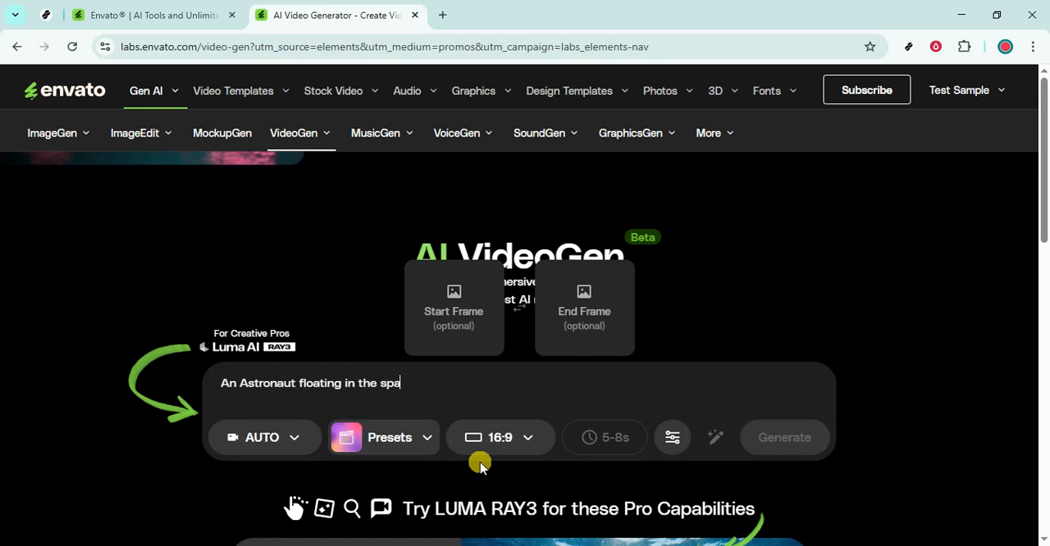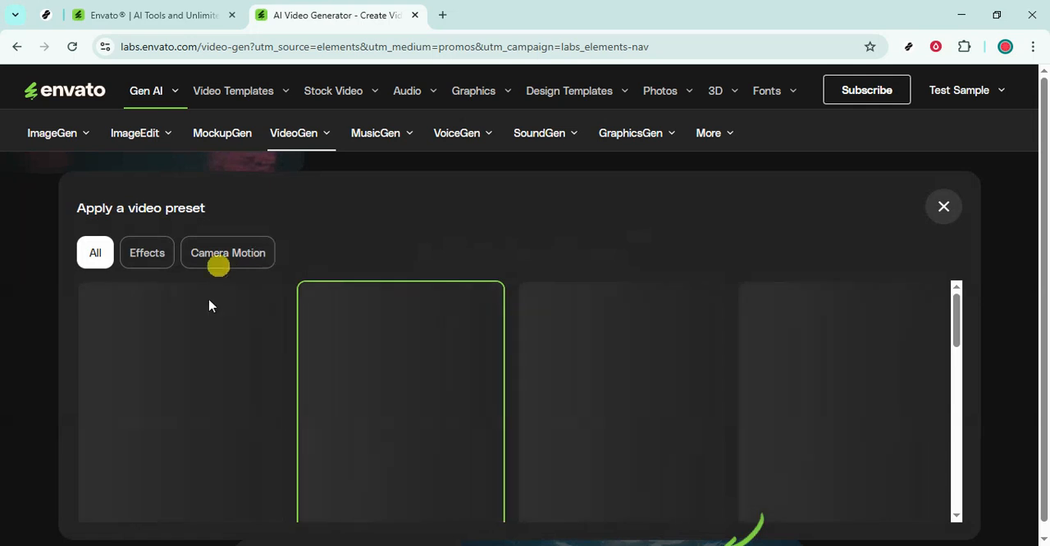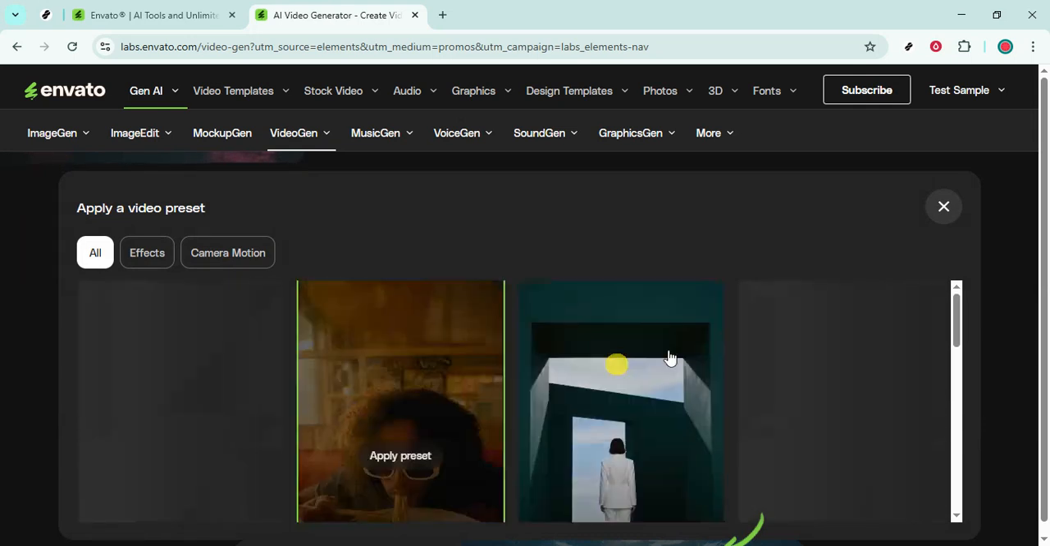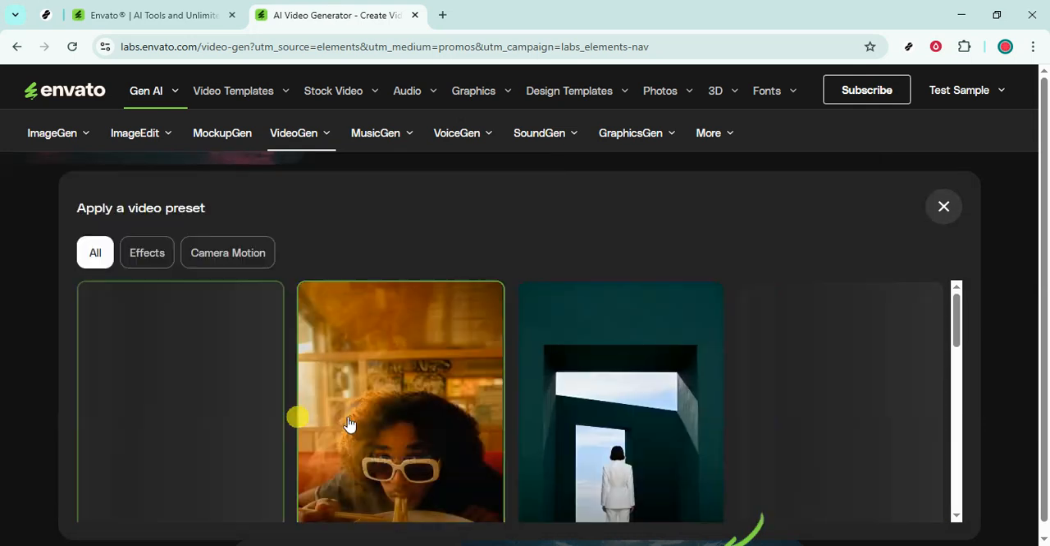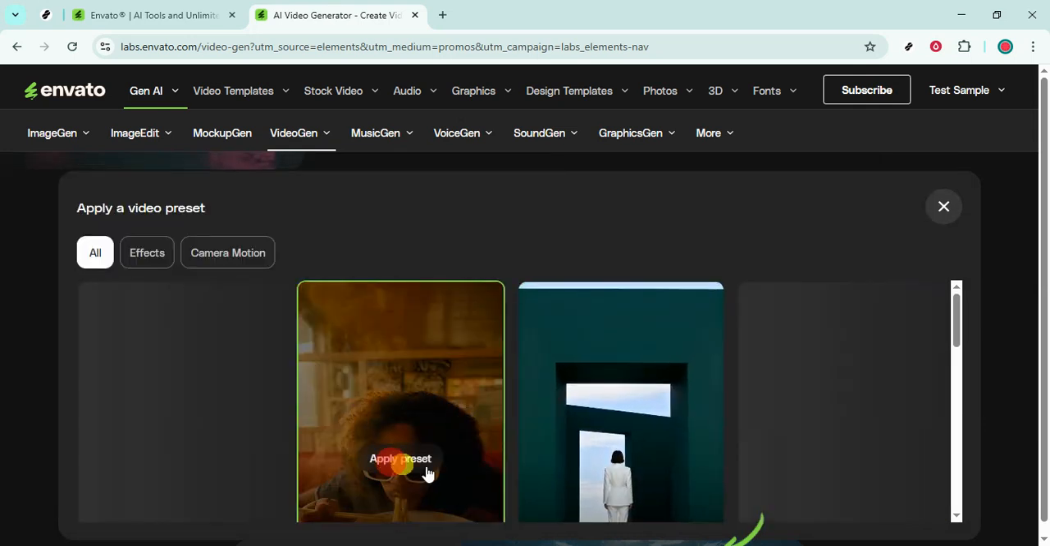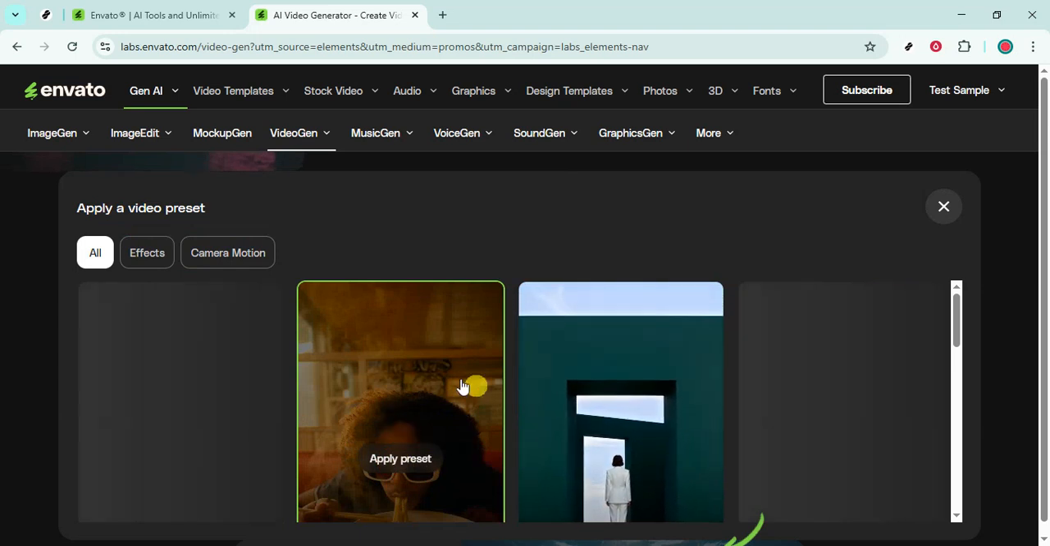Next, apply a video preset if you'd like. Presets act like creative starting points, bundling look and feel choices such as color treatment, transitions, and pacing. Choose one that matches your goal: cinematic for dramatic storytelling, modern promo for snappy marketing, or minimal for clean, understated visuals. You can always switch presets and regenerate if you want to explore different directions.